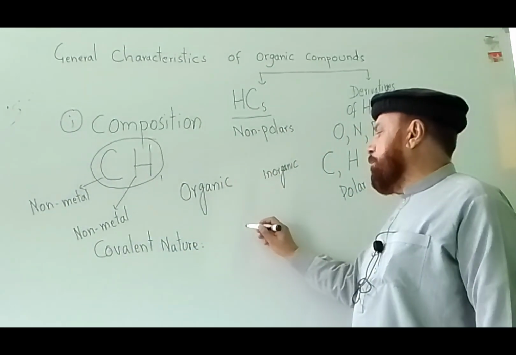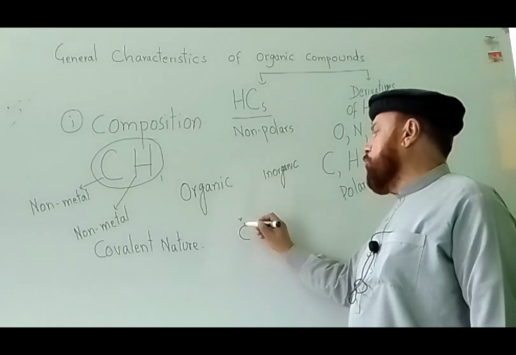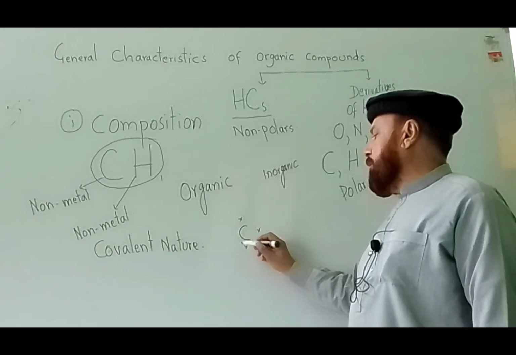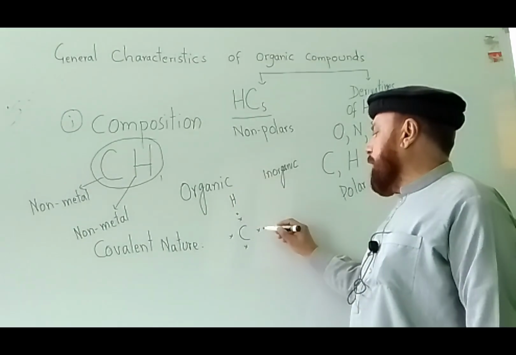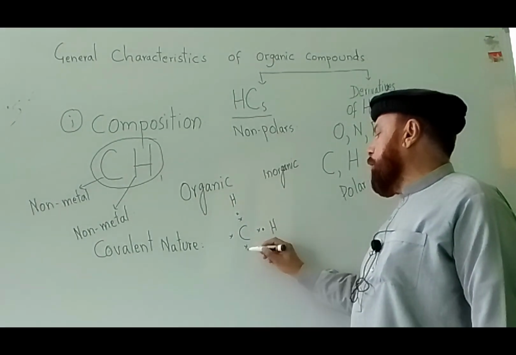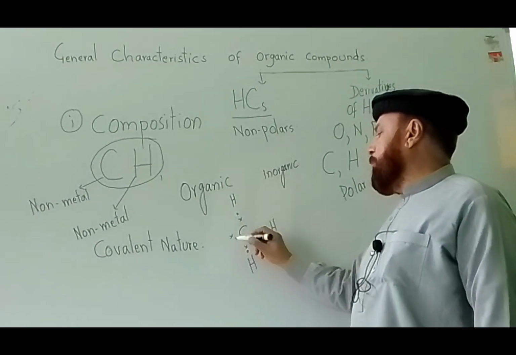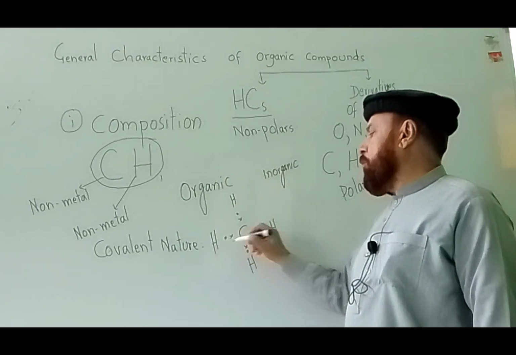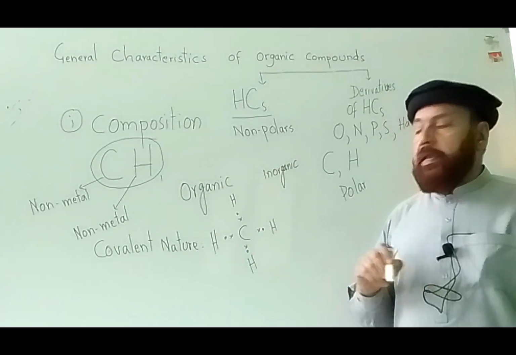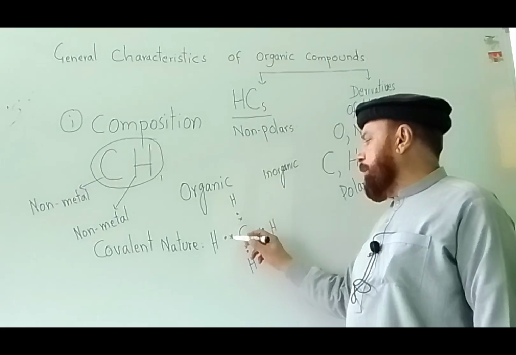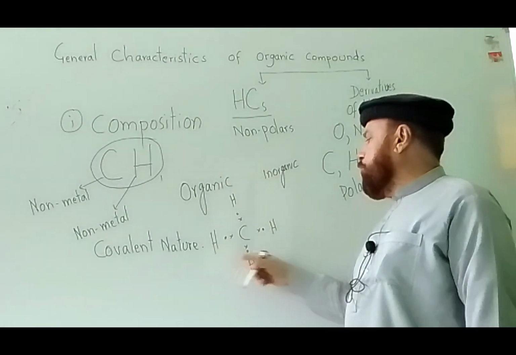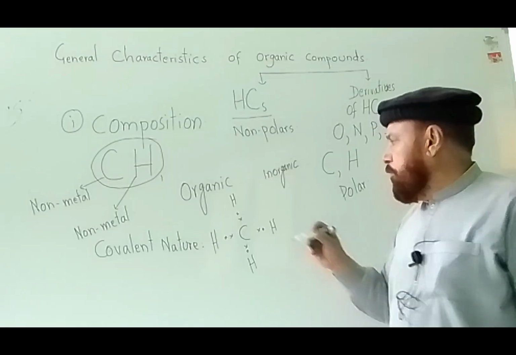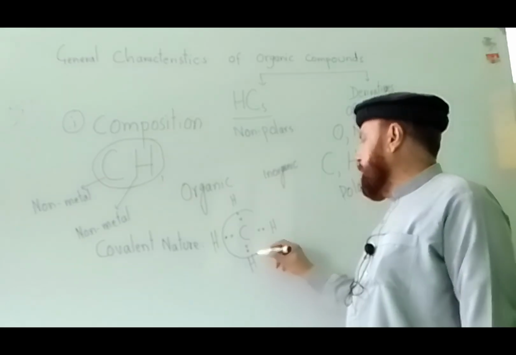We can take the example of carbon and hydrogen, a hydrocarbon. This is the simplest hydrocarbon, one carbon with 4 hydrogen. Its name is methane. So carbon has 4 unpaired electrons in its valence shell, and it combines with 4 hydrogen atoms, and this is called sharing of electrons.